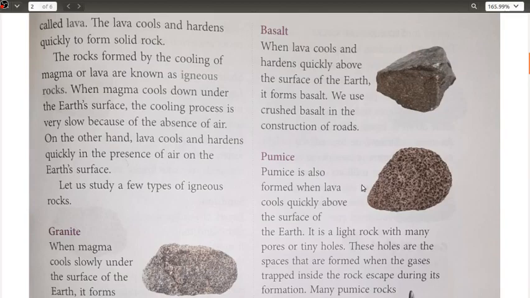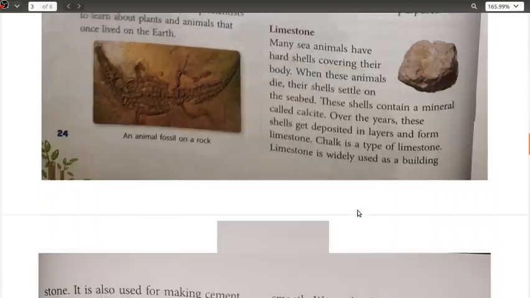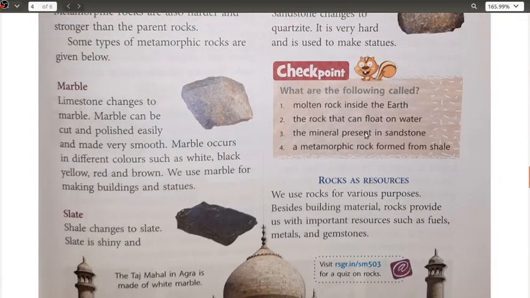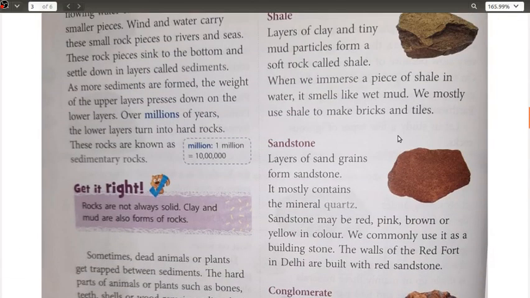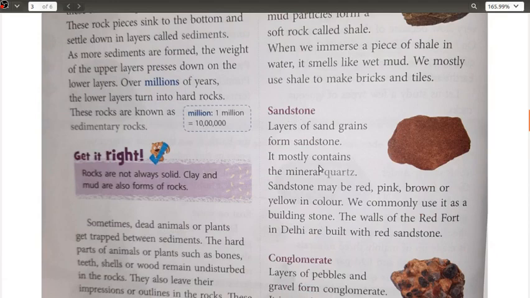See here, pumice. Okay, next we have the mineral present in sandstone. The mineral which is present is quartz, I hope. Sand, quartz, and that is why it is quartzite.